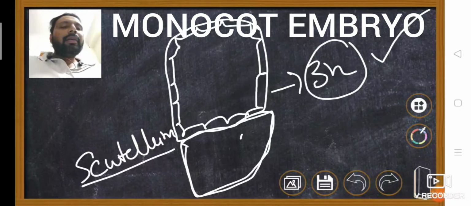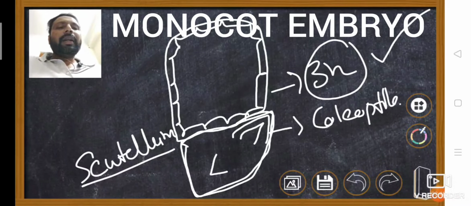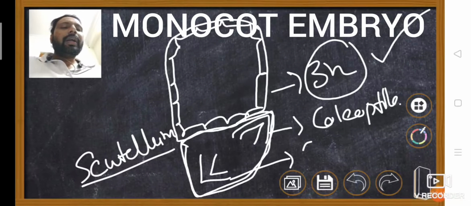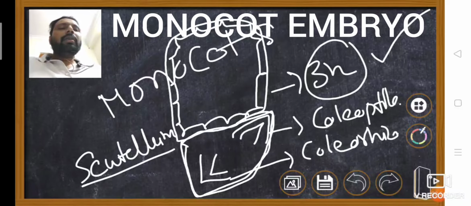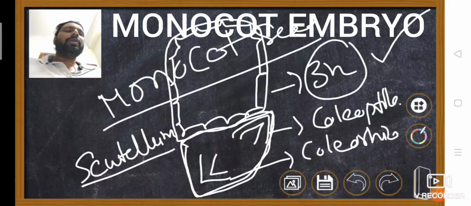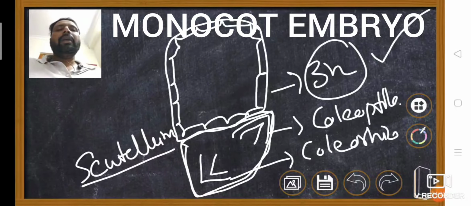Here are the plumule and radicle. Plumule is covered by coleoptile, and radicle is covered by coleorhiza. It's a monocot seed. Totally this is monocot. This is how the structure is present inside the monocot seed. Anyway, we discussed the monocot embryo, and the dicot embryo was already discussed. Next, our discussion is about seed.